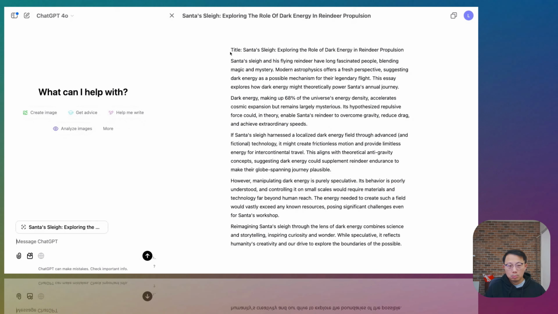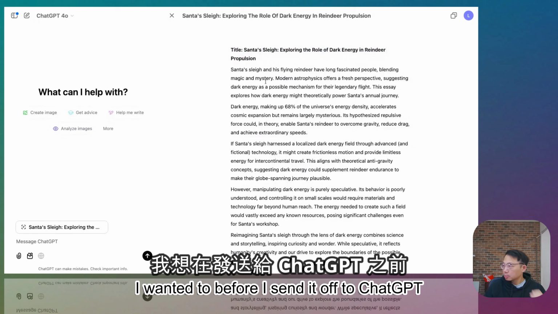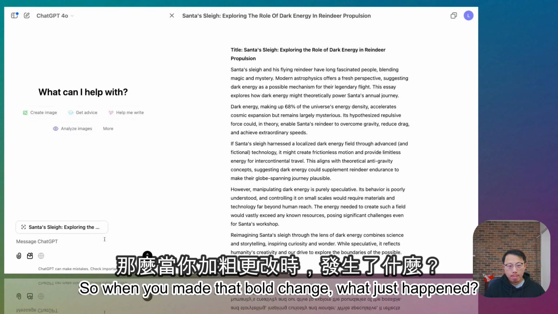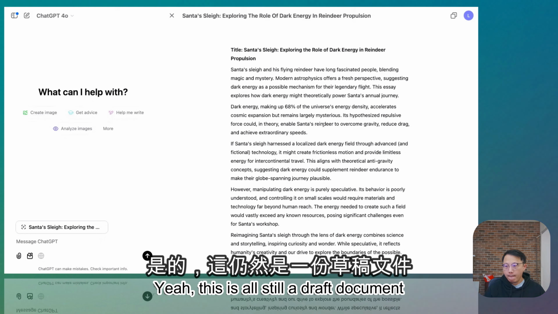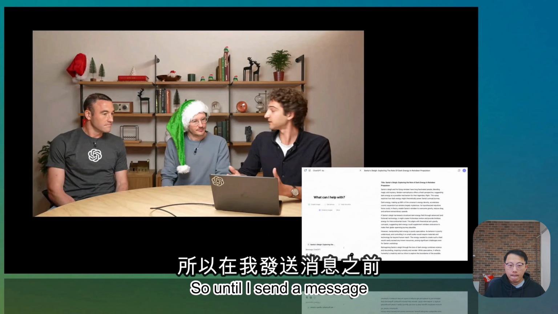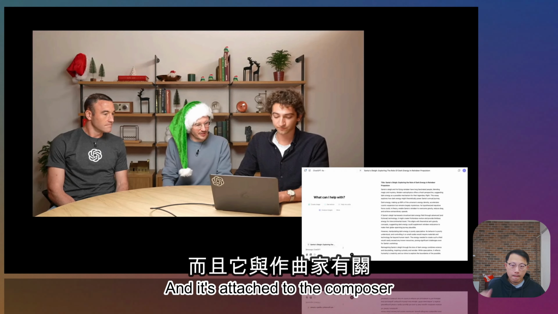So could you bold that title maybe? Yeah, so I can go in here and make a change if I wanted to before I send it off to ChatGPT. But this hasn't been sent yet. So when you made that bold change, what just happened? Correct, yeah, this is all still a draft document. Yeah. So until I send a message, I can edit it as much as I want. And ChatGPT hasn't seen it yet. And it's attached to the composer.